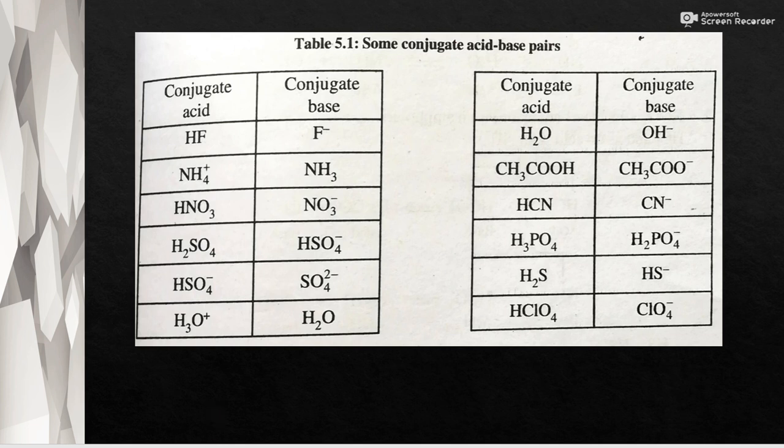Here are some examples for conjugate acid-base pairs. Conjugate acid, for example, HF, its conjugate base is F minus. For the conjugate base NH3, its conjugate acid is NH4 plus. If the conjugate acid is HNO3, then its conjugate base is NO3 minus, and so on.